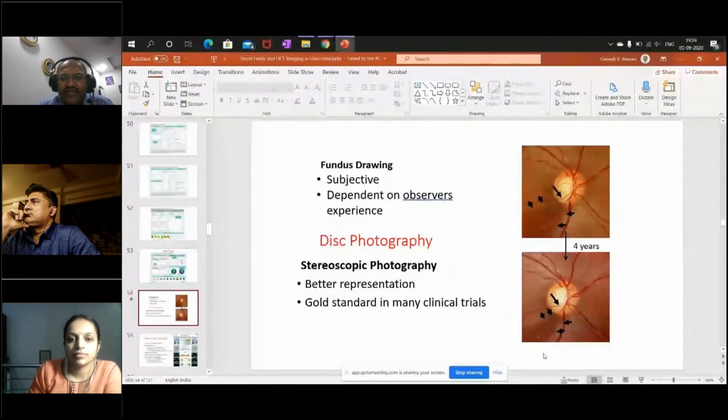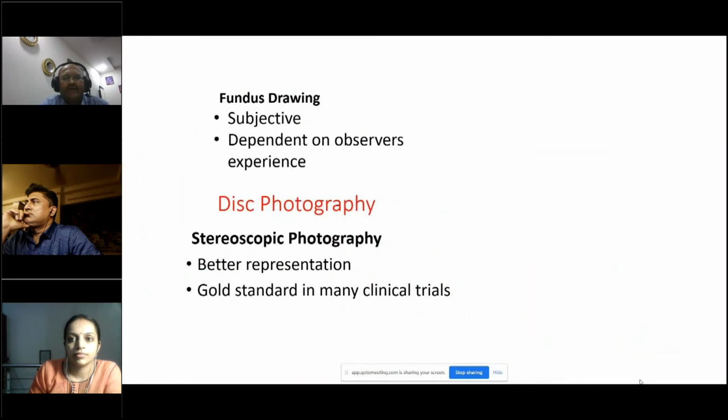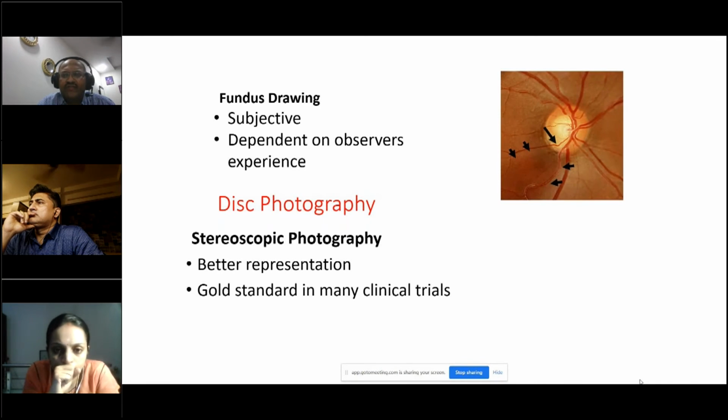So this is on imaging, and imaging, as you all know, starts from disc photography. Before that, we used to do fundus drawing. It was very subjective and dependent on observers and experience. But disc photography changed all that. So you can even have stereoscopic disc photography, which is the gold standard in many clinical trials. But for today's talk, we'll talk about the imaging OCT device.